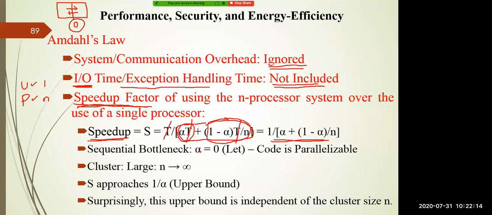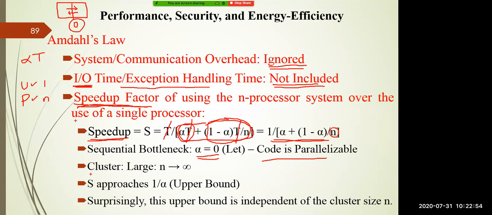So there is a sequential bottleneck. I told you already, if you execute the alpha portion of the code sequentially, it takes alpha T time. Assume alpha is equal to 0, which says there is no code in your program that is sequential. All the instructions are parallelizable. And n is nothing but the number of processors available in a computer system to execute the work.